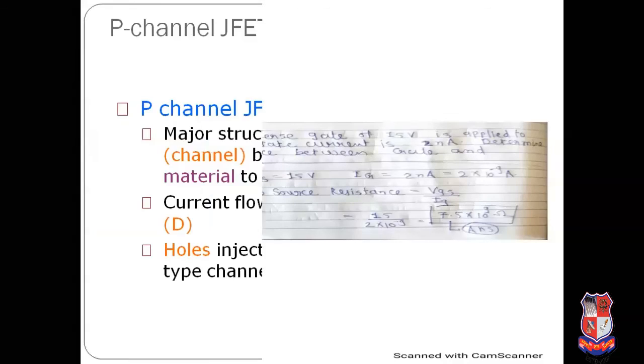Now see similar type of example that can be asked here. When reverse gate voltage 15 volt is applied to the JFET, then current flow is 2 milliampere. So what is the output resistance of the source? So 15 divided by 2 milliampere. Answer is known as 7.5 times 10 raised to 9 ohm.